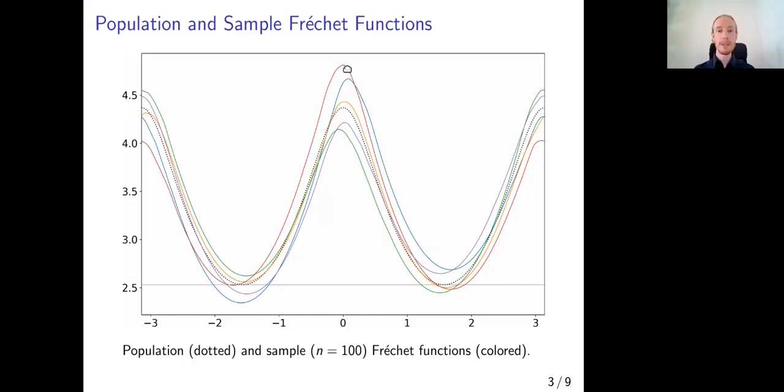We take samples of size 100 from this population, and we see that some of the samples will have their sample mean near plus pi half and only a local sample mean near minus pi half. And some of the samples, like the blue and purple one, will have their sample means near minus pi half. So if we want to do a t-test now, comparing the mean of the red sample with the mean of the blue sample, we will find that since the means are very far apart at a large enough sample size, the t-test will reject, but it shouldn't because they are both samples from the same population. And this is the problem we want to solve here.